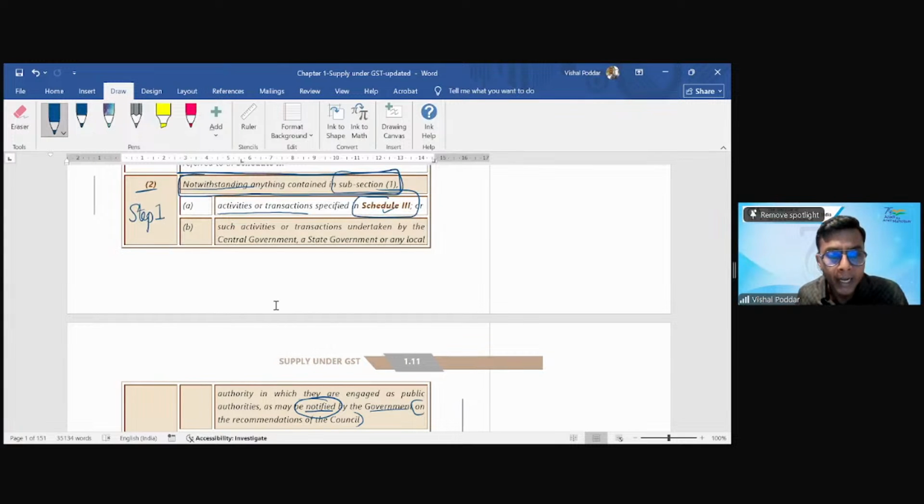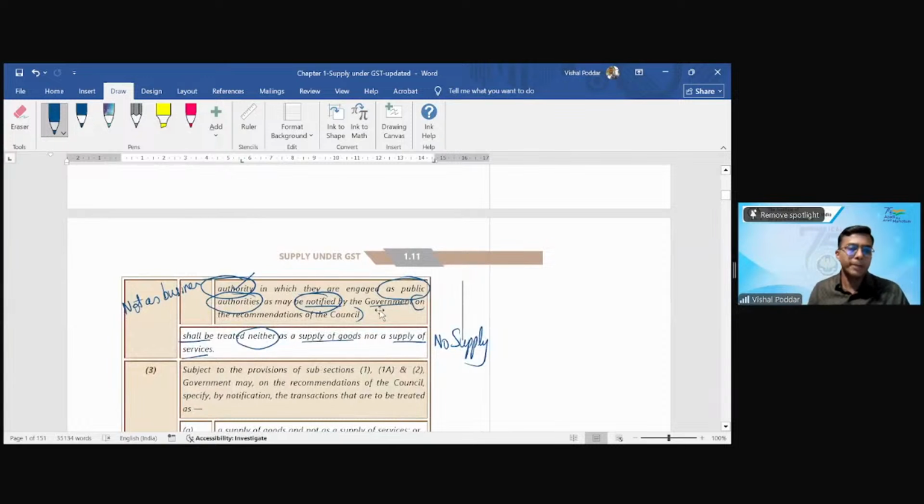So if you find any notification by the government where the activities are done by government, either center, state, or by local authority, and of the type where they are acting as public authorities, that is, they are not acting as business. So where center government, state government, or local authority is doing some activity, but they are acting as a public authority, then even such activities shall be treated neither as supply of goods nor as supply of service.